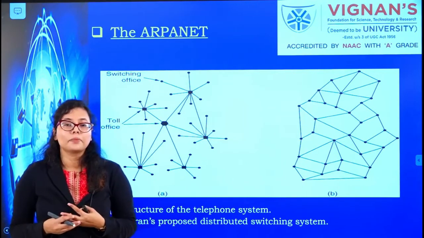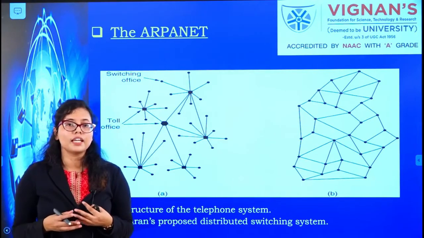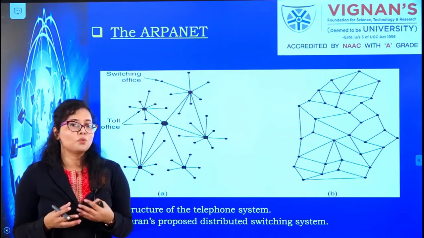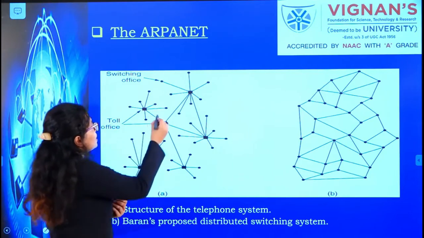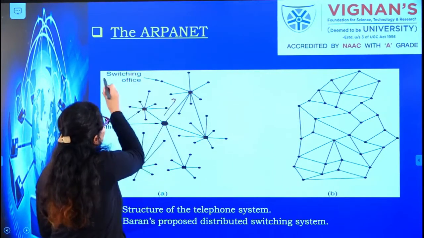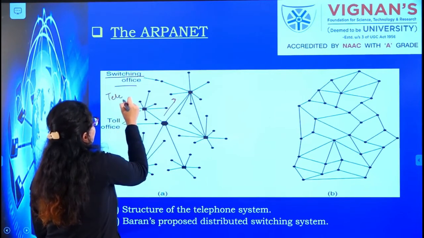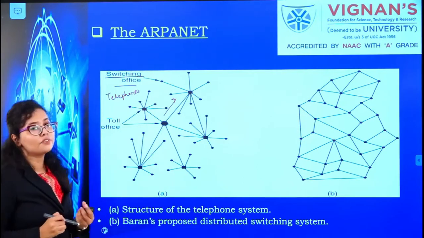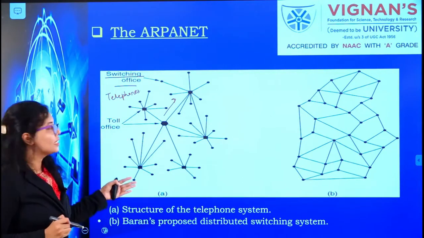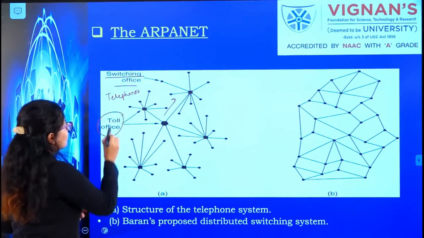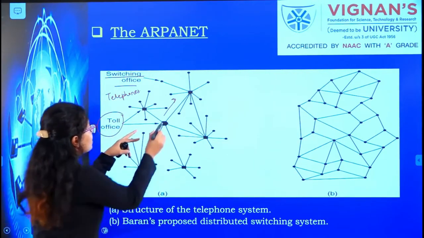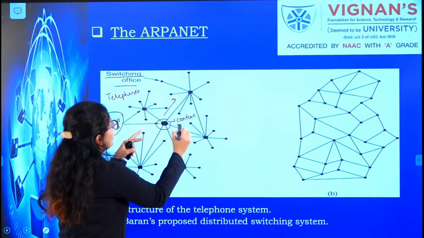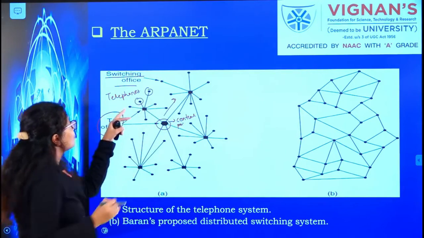At that time, the Department of Defense of the US wanted better communication of military data. Military data communication was happening through telephone lines. You can see here the structure of the telephone lines. You had tall offices, which were the central points, and these small black dots are the switching offices.